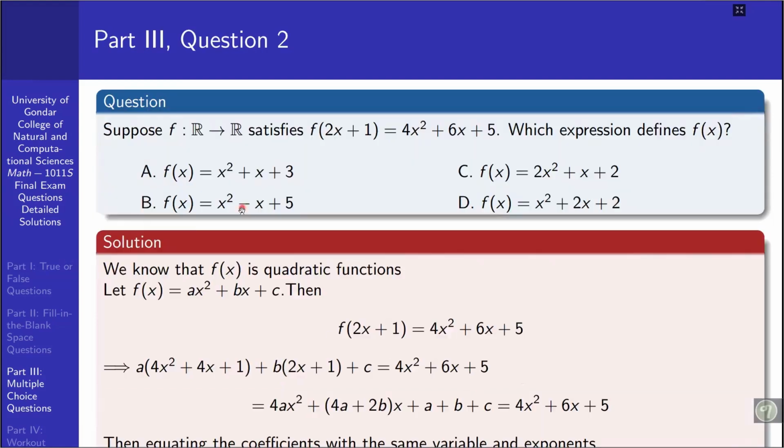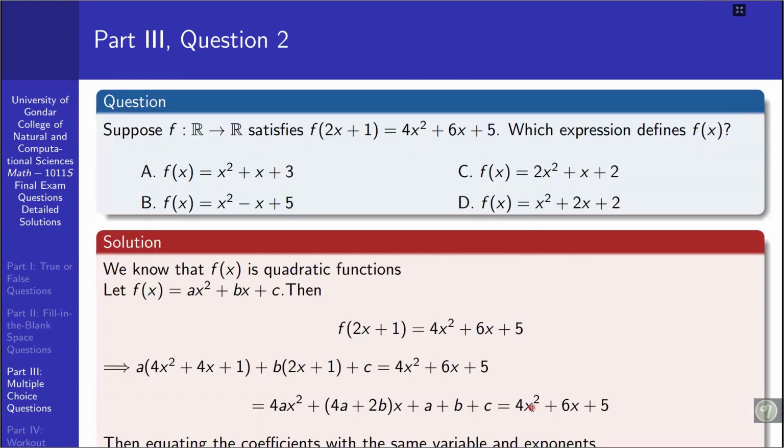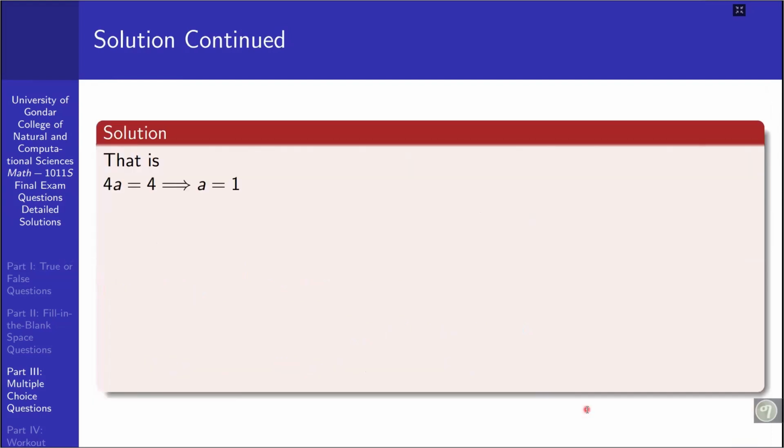For example, taking the coefficient of x squared, here it is 4a and here it is 4, so 4a must be identical with 4. Dividing both sides by 4, a becomes 1. Similarly, taking the coefficient of x, here it is 4a plus 2b and here it is 6.